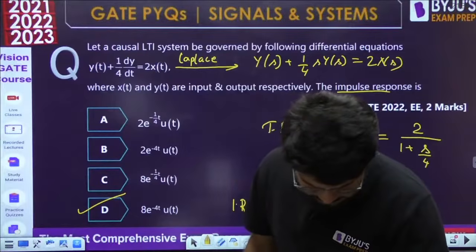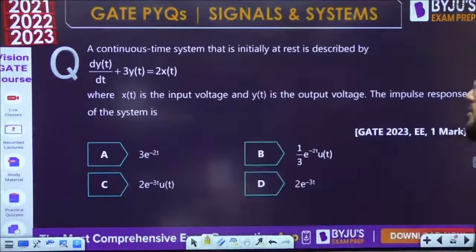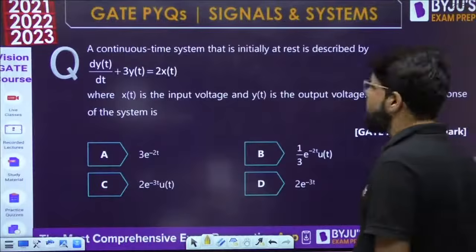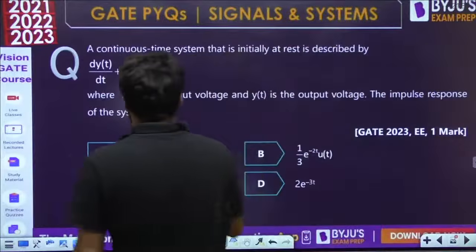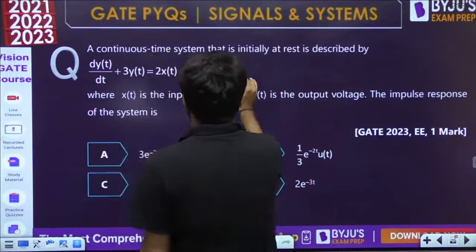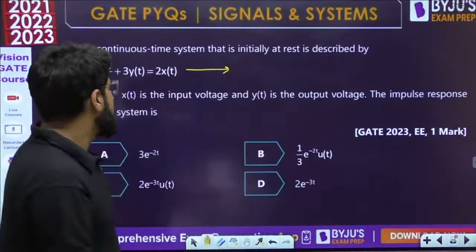Right? Okay, done. Next question. Next, 2023, 1 mark. Current year 2023, 1 mark. Again a very simple category. Again I take the Laplace transform and they are asking for the impulse response.